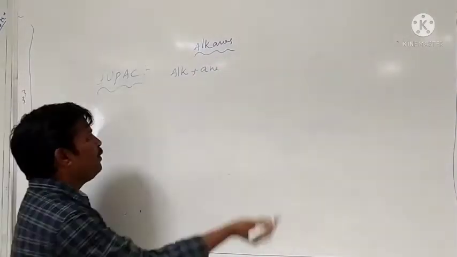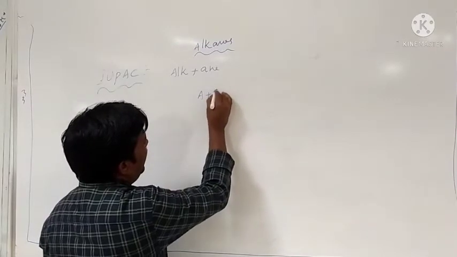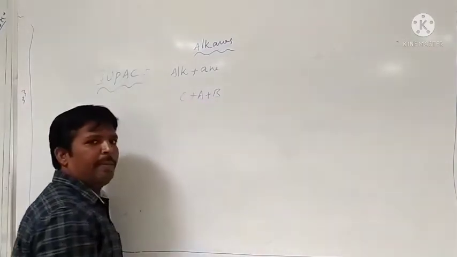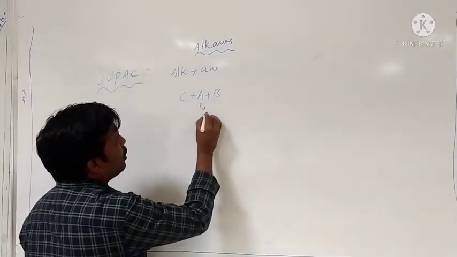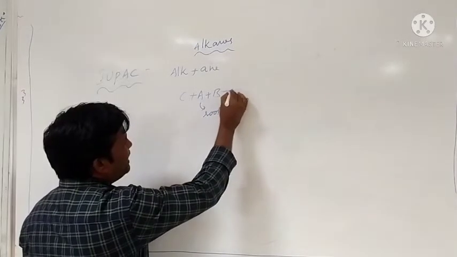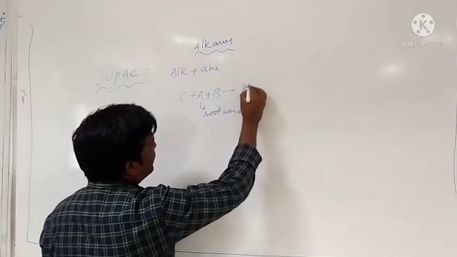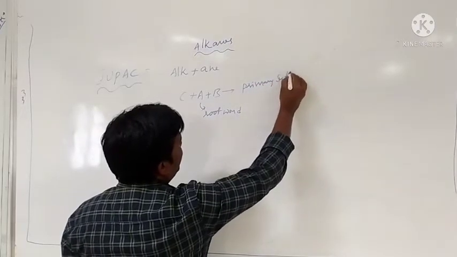Therefore, you can take one formula, that is A plus B plus C. Here A represents the root word. B represents the primary suffix.